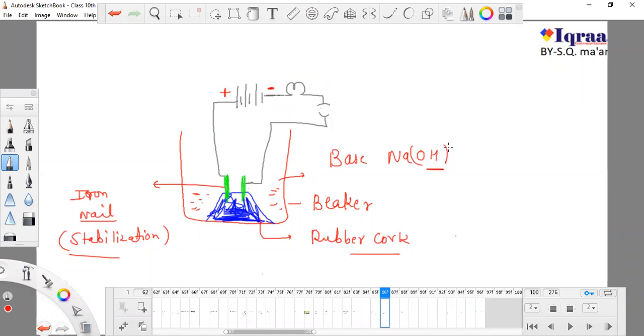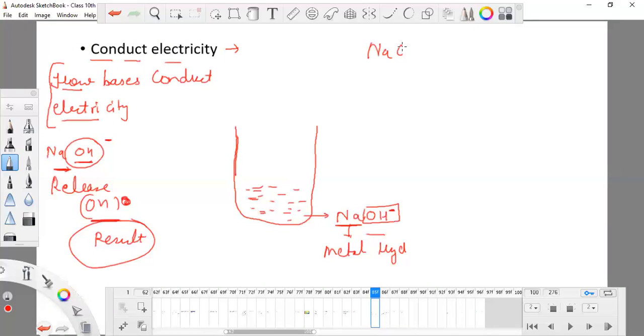Why is it a base? Because it can release its OH ion. Despite this NaOH, or despite this MgOH, or despite of, what was that after the bulb?